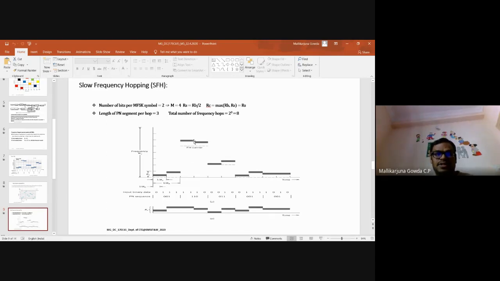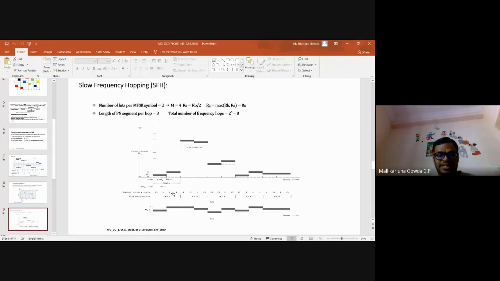Okay. And here, see, 2 bits is one symbol, right? So I will be representing with 4 frequencies: 00 with F0, 01 F1, 10 F2, 11 F3, right? Along with that, see here 01 means F1. F1 plus this FC1, that is the frequency here. Then next is 11, right?